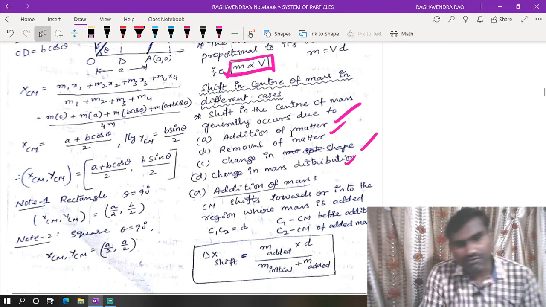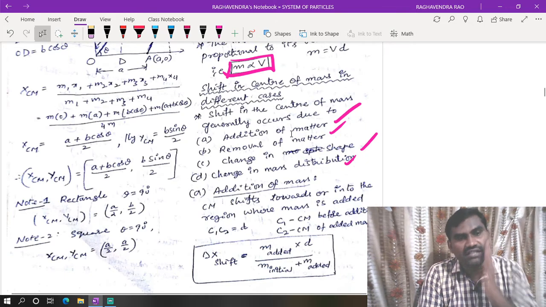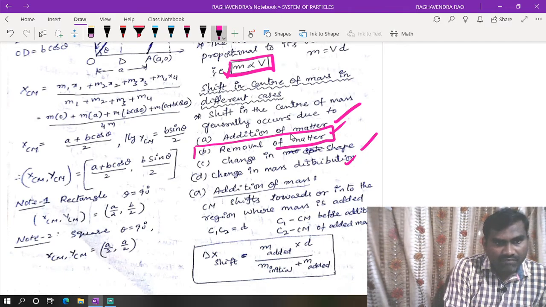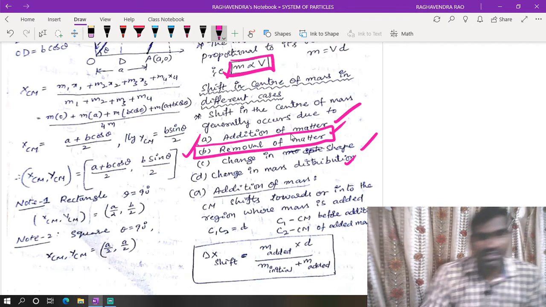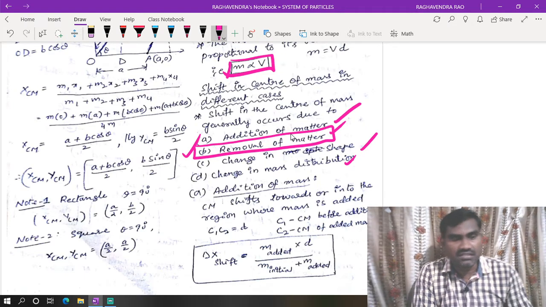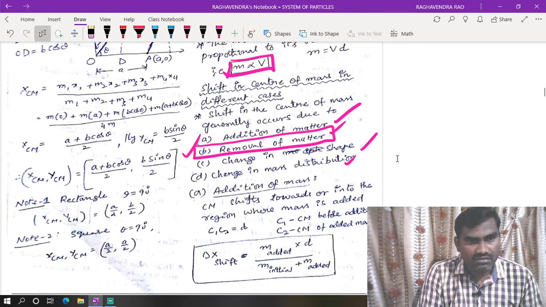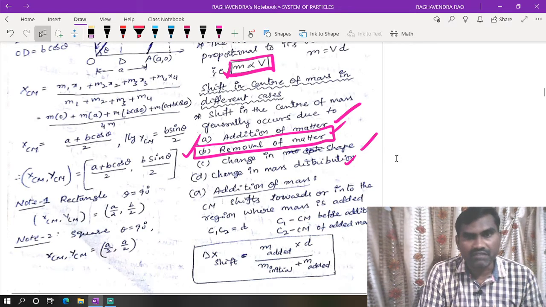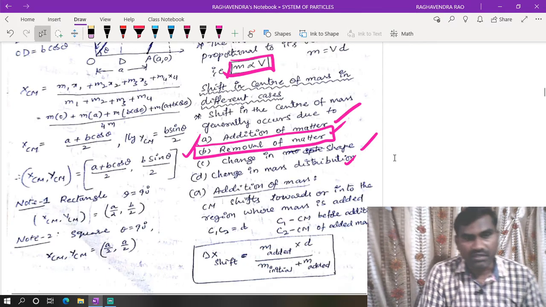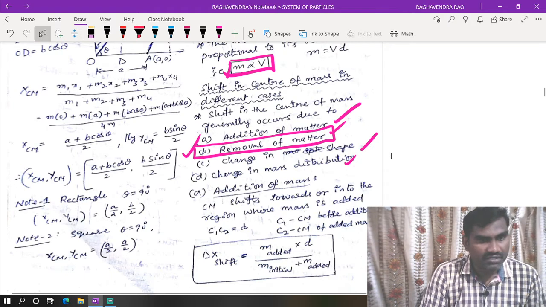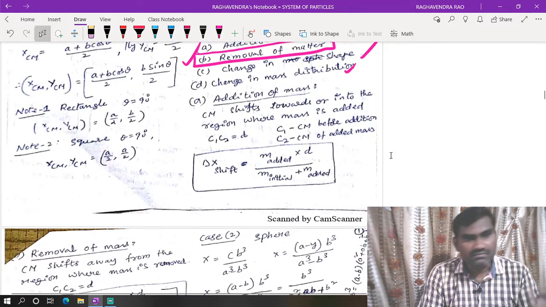Here addition and removal of masses are very important, and removal-of-mass related numericals are very important. As we discussed earlier, in NTA papers they asked many questions on the topic of removal of masses and finding the center of mass of the remaining body after removal of the masses. Here we have direct formulae for addition of masses.